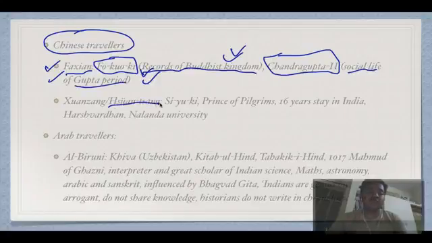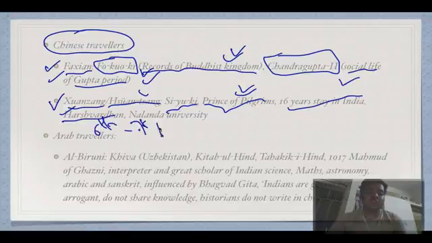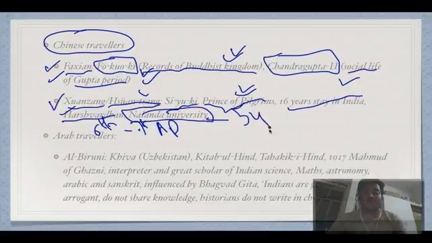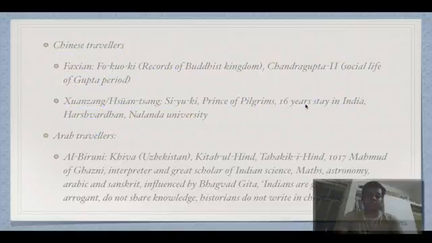Similarly, we have Hiuen Tsang or Xuanzang, whatever you want to call it. He wrote Si Yu Ki. He is also called as Prince of Pilgrims. He stayed 16 years in India. He came in the time of Harshvardhan around 6th to 7th century AD and he stayed in Nalanda University for 5 years. That is why Japanese government and Chinese government, they are funding for developing Nalanda University.